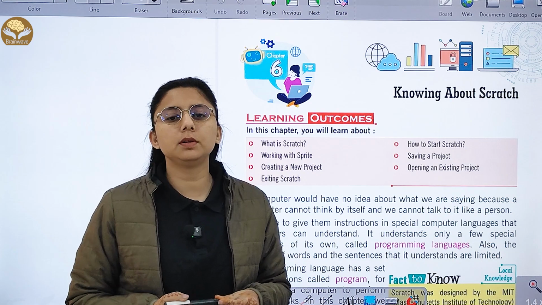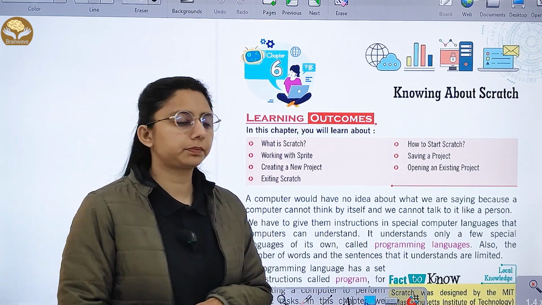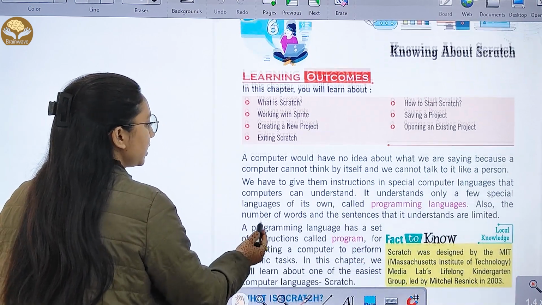Children, let's start with chapter number 6, Knowing about Scratch. In this chapter, we'll study about Scratch. So, let's start with the chapter.